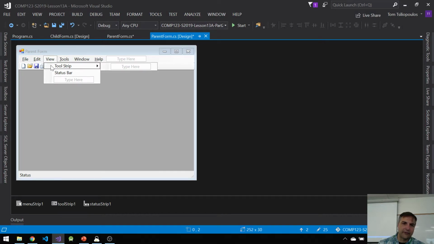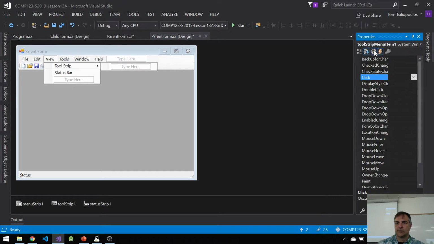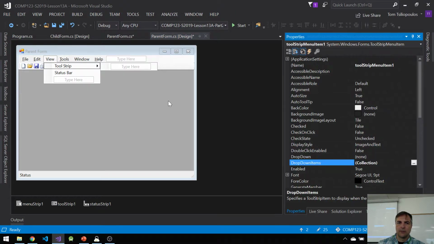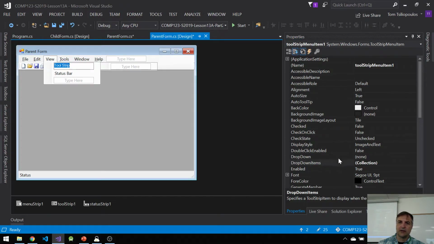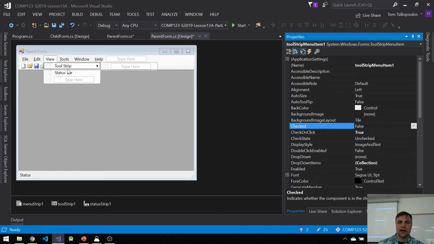Notice on the left, there's this little space, because if I go to my properties, I'm looking at the tool strip menu item. Now it says checked false, check on click true. Let's make both of them checked.